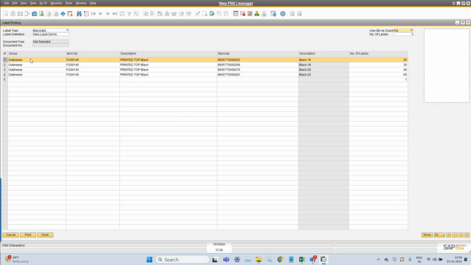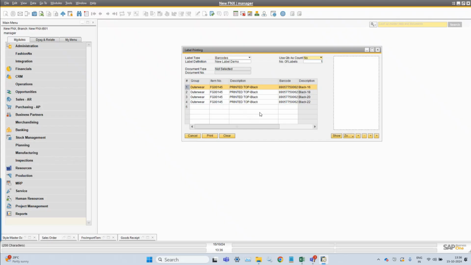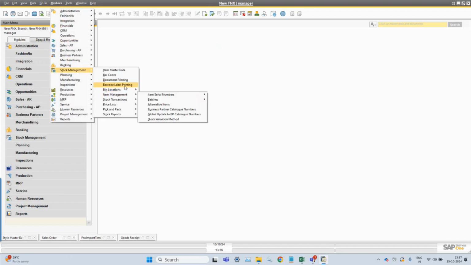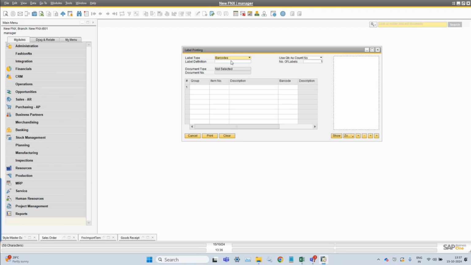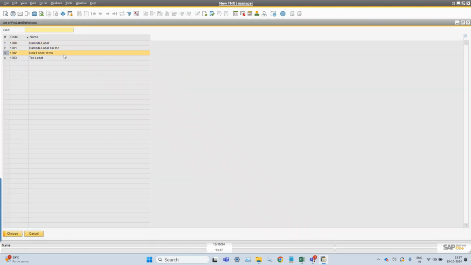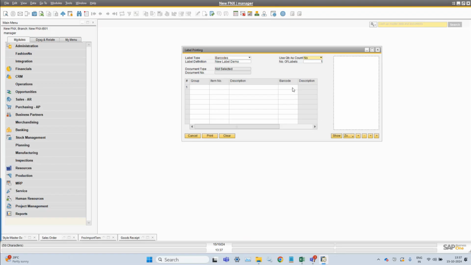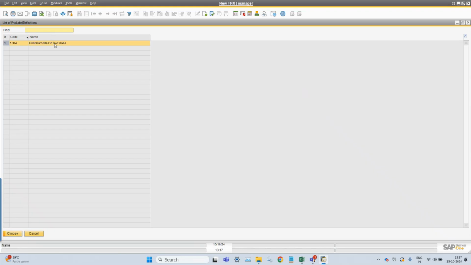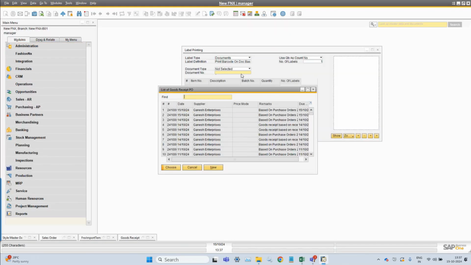So when you do this, one minute. So, one second, I'll select another document type. Okay.